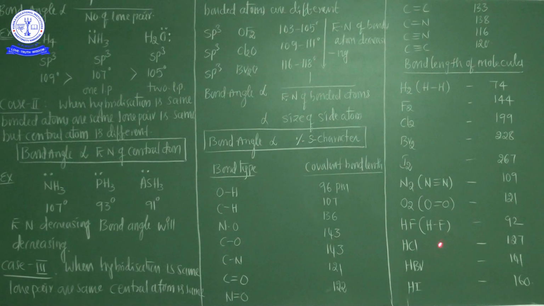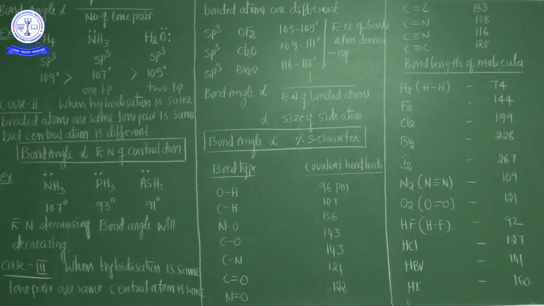Hydrogen fluoride is 92, because fluorine is highly electronegative. HCl is 127 picometers, HBr 141 picometers, and hydrogen iodide is 160 picometers. These are the bond lengths of different types of molecules.